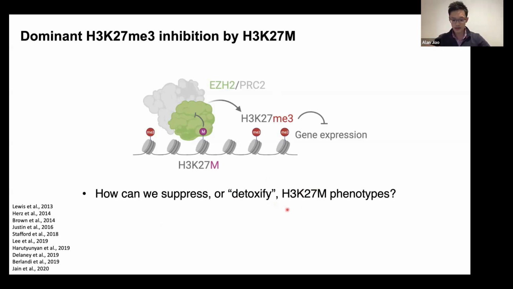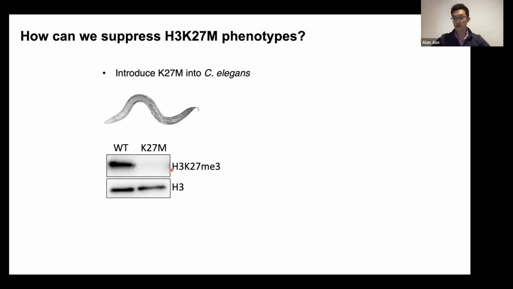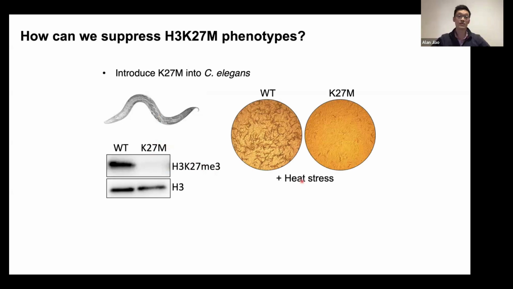And to do that, we needed a system that was not just genetically amenable, but we needed a screenable phenotype. And we actually got lucky with C. elegans here. And so we introduced this K27 mutation into C. elegans. Just like in human samples, these mutant animals lose global levels of K27 trimethylation, but importantly, they had a screenable phenotype. They happened to be temperature sensitive.